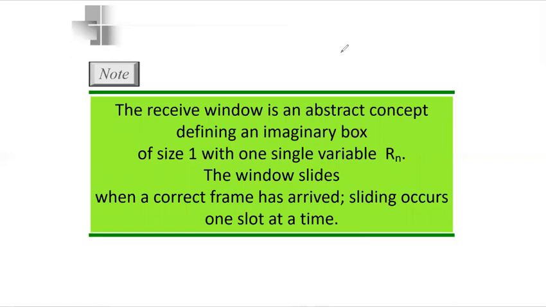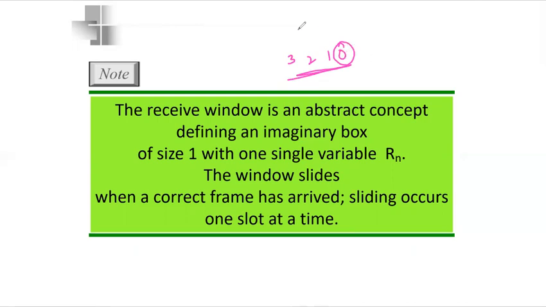So now what about timers? So there is a timer for each frame. So in our protocol, basically we use only one timer. So that is for the first. Suppose as I gave in the example, I am sending 0, 1, 2, 3. So there is a timer only for this 0. When the timer expires for this first frame, we will send all the frames together again. We send all the outstanding frames when this expires. So suppose if the timer for 0, there is only one timer first and foremost, and if that timer expires, we will send all the frames, that is the number of frames of window size. Suppose the window size is 4, we will send 4 frames again.